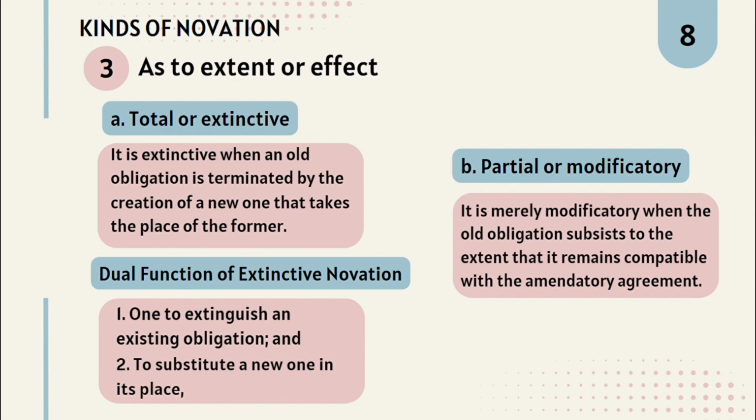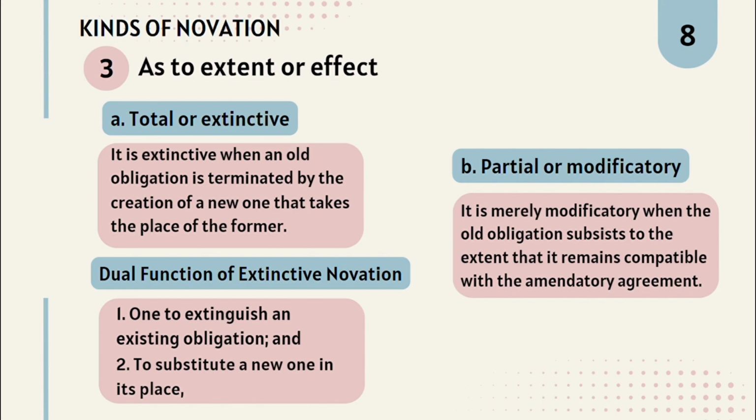Dual function of extinctive novation. Number 1, to extinguish an existing obligation. It means to terminate or end a legal or moral duty that one party owes to another. This can be achieved by payment or performance, fulfilling the terms of a contract by making a payment or providing the agreed upon service or product.